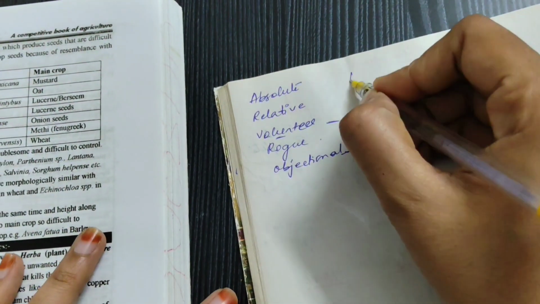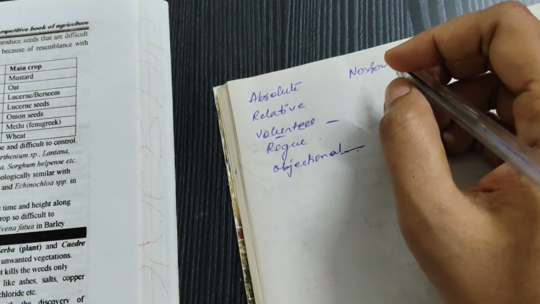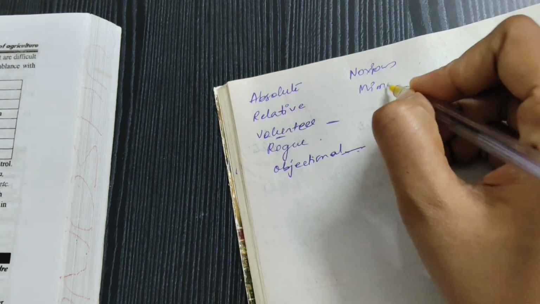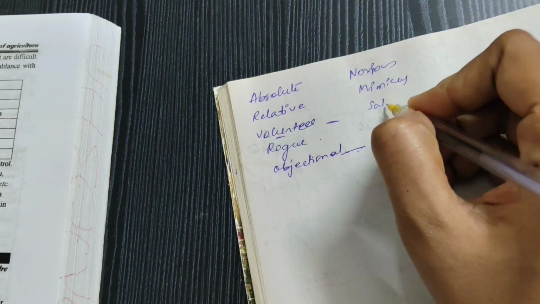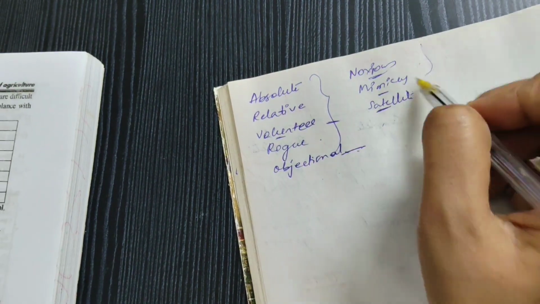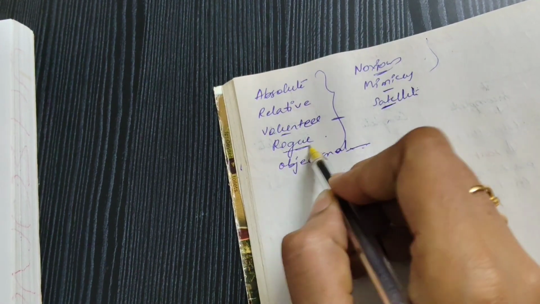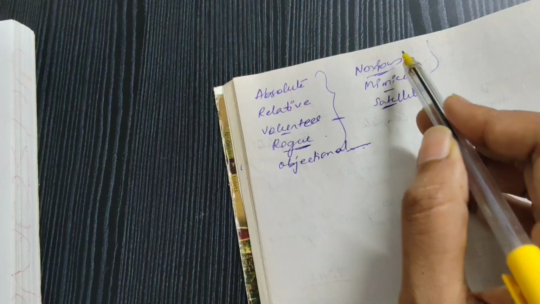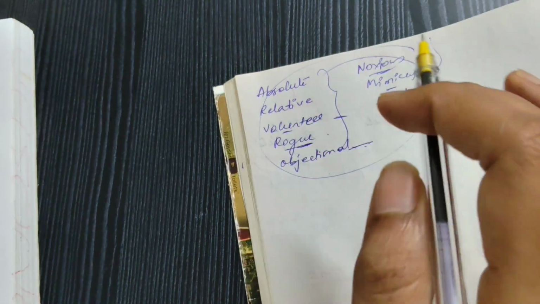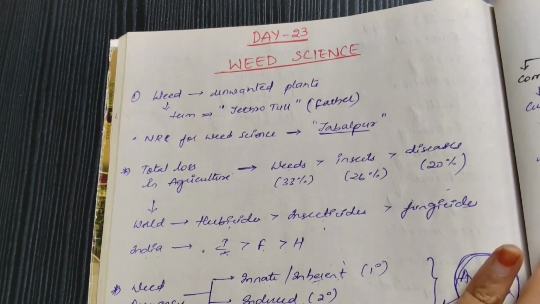Objectional weed, noxious weed, mimicry weed, satellite weed. Okay, just see the difference, everything is important, just check once. In that, the important ones are rogue weed and objectional weed, just little differences are there, once check these definitions. After that, one more important topic is herbicide.